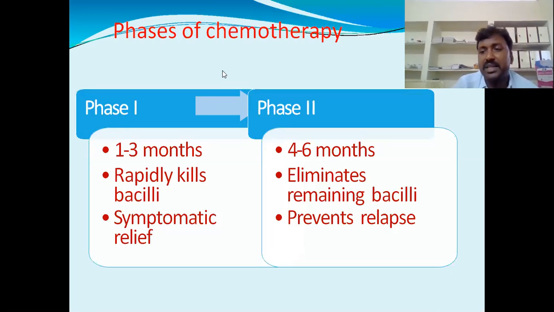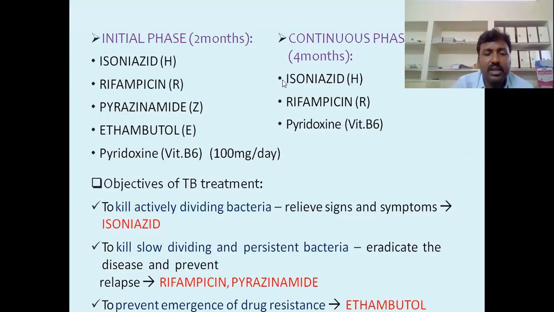Depending upon the patient's situation, conditions, signs and symptoms, we have to administer first line drugs or second line drugs. Phase 1 lasts 1 to 3 months: rapidly kill bacilli and give symptomatic relief. Phase 2 lasts 4 to 6 months: eliminates remaining bacilli and prevents relapse. So this is the way we can give the treatment.